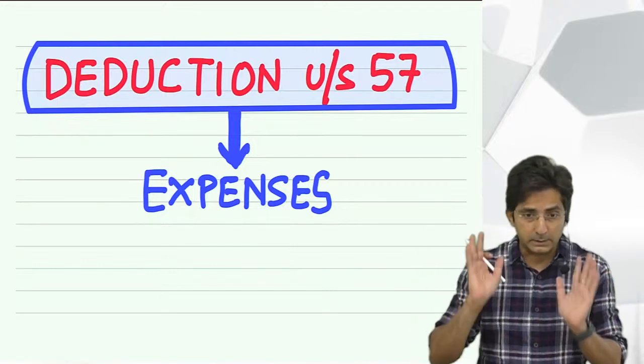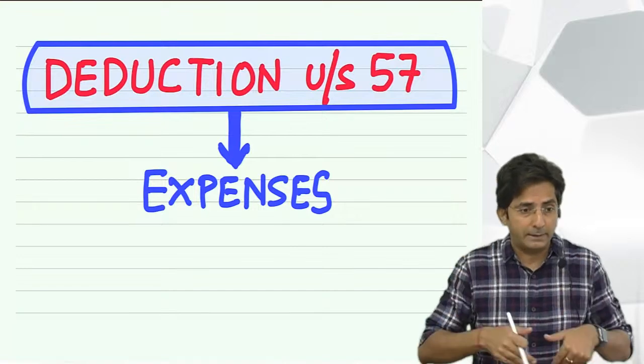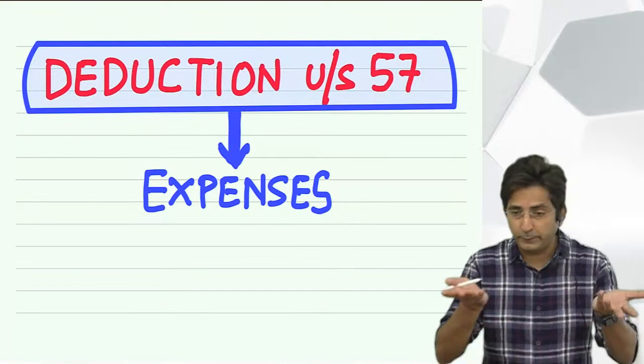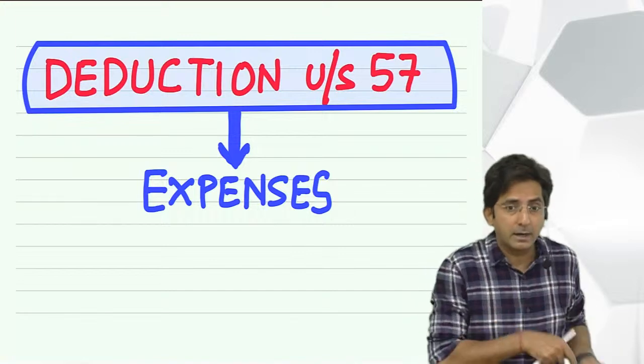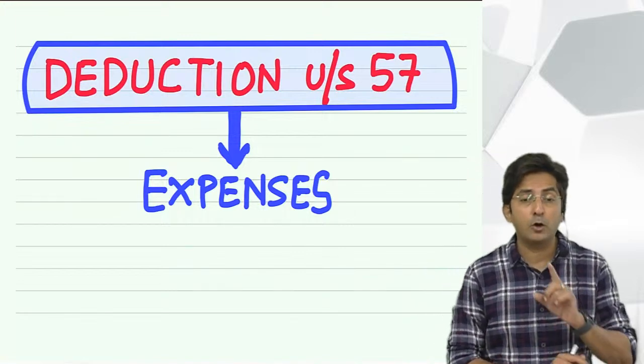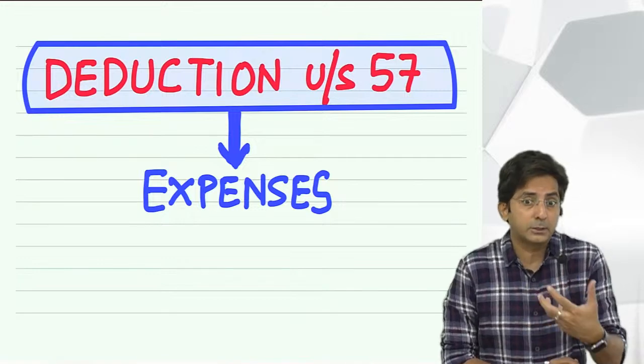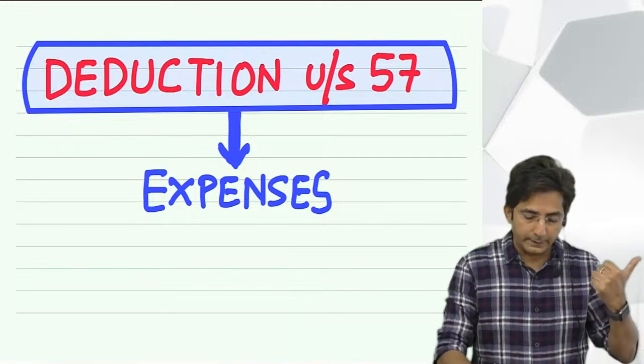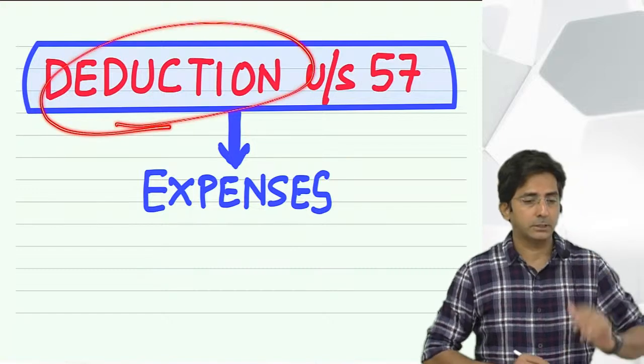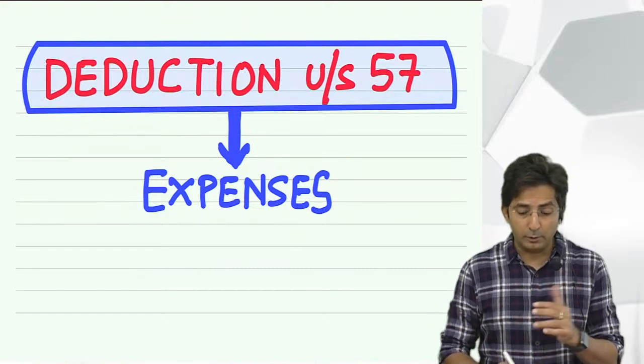Income has come, but it has come because I have incurred the expense. I am getting fees from my students, but only because I have incurred the expense. That's why the government cannot ignore my expenses. So whenever the government considers my expenses, it is by way of a deduction. But in every chapter it will not be the same section.